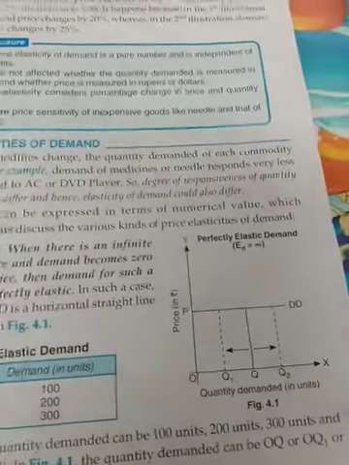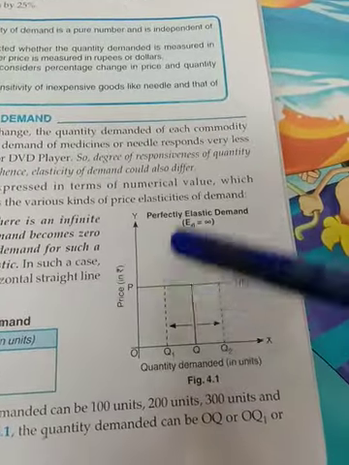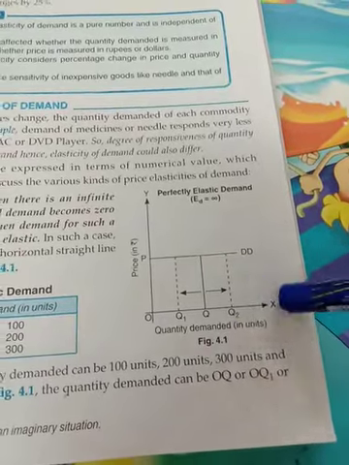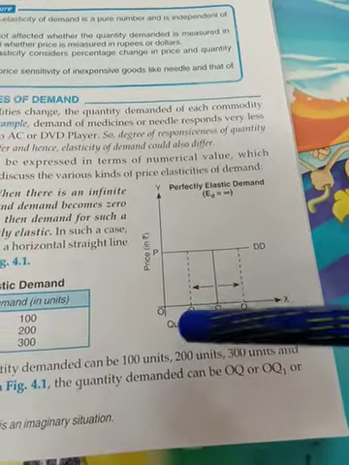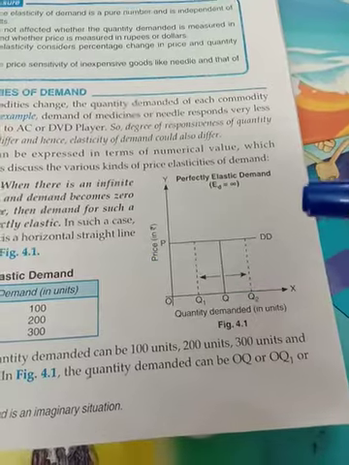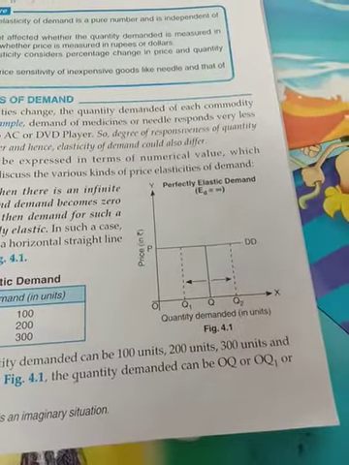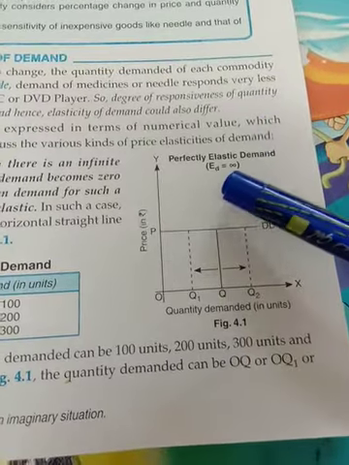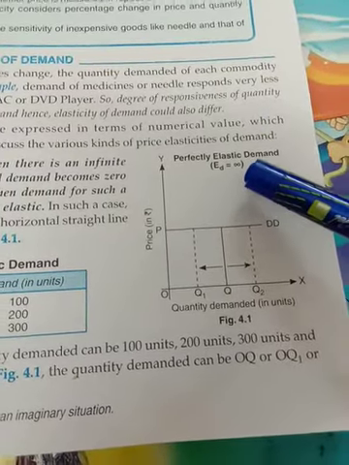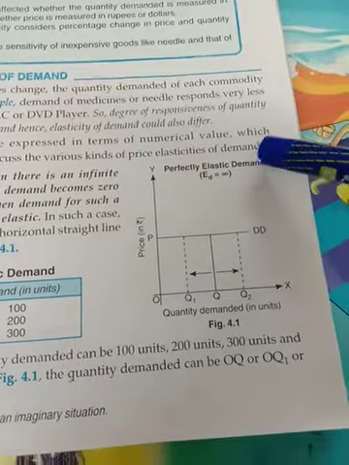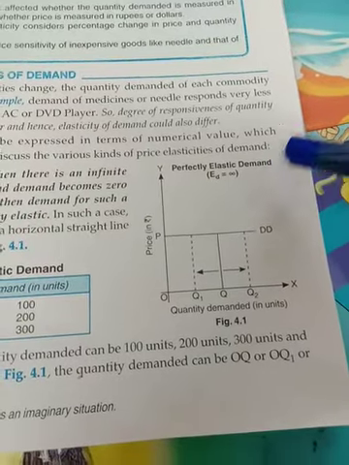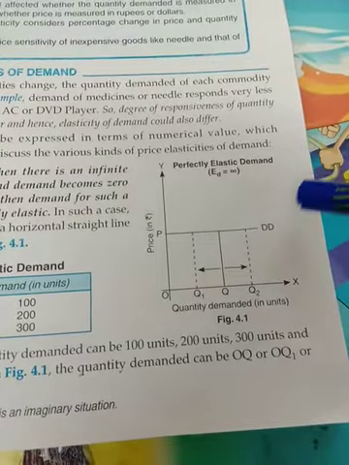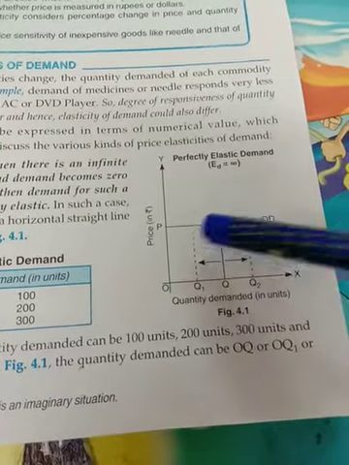Here you can see the diagram for perfectly elastic demand. On the x-axis we are showing quantity demanded and on the y-axis we are showing price. This is the line which is showing elasticity of demand is equal to infinity, which is given clearly over there. Elasticity of demand is equal to infinity means there is an infinite change in demand due to a slight change in price or at the given price.